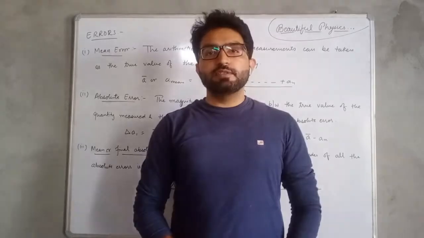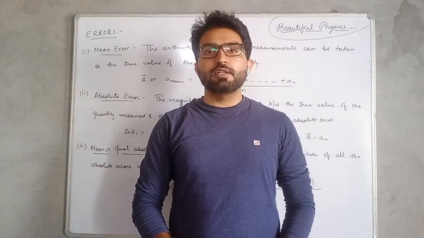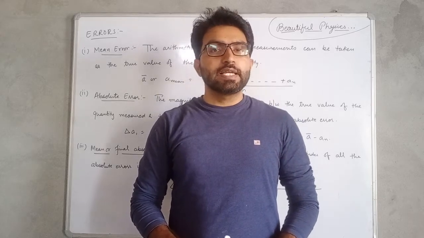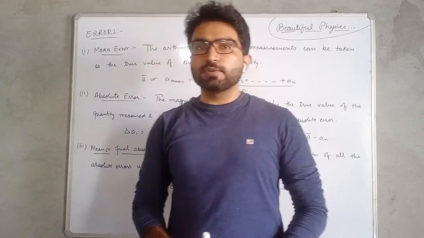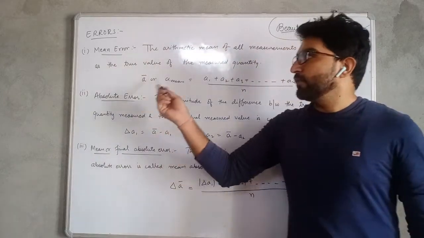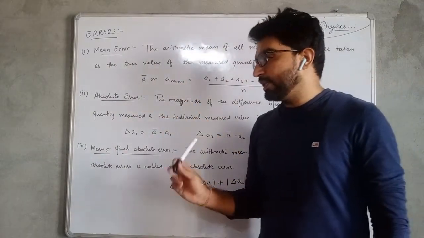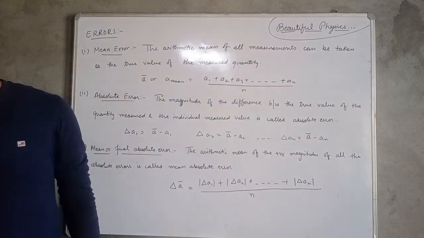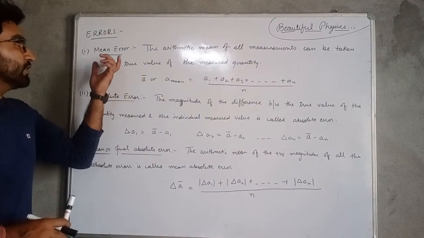Welcome again, students. Today we are going to discuss some more in-depth information about errors. The types of errors we have to find are mean error, absolute error, and mean absolute error. In the same manner, we have relative error and percentage error. Okay, what is mean error?